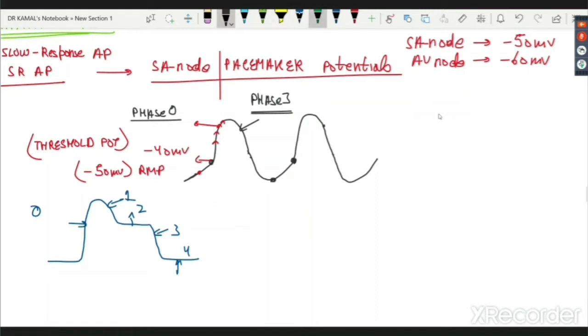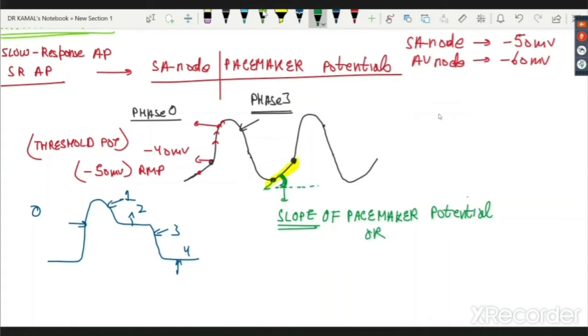Remember in physics you have studied that the angle which a line makes with the horizontal is called the slope. So because of this, this line is sometimes called the slope of the pacemaker potential, or pre-potential. Pre means occurring before the actual potential. Pre-potential or slope of pacemaker potential,